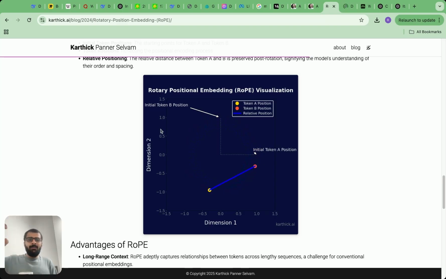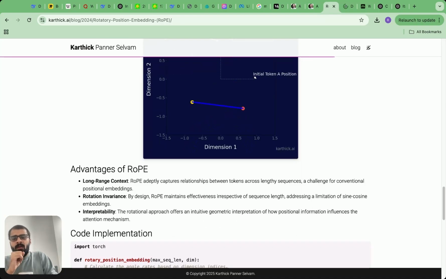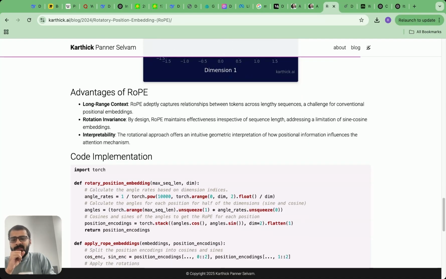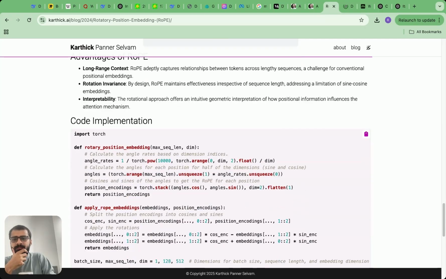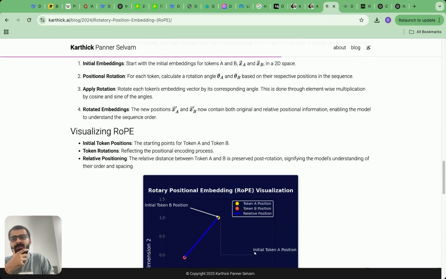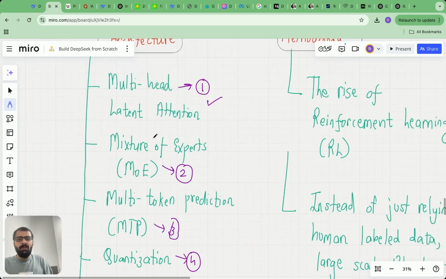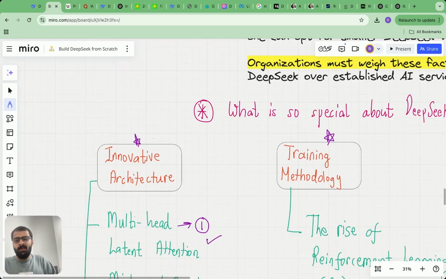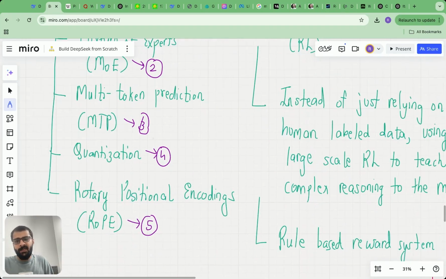So instead of encoding positions in the token embedding itself, we encode it a bit later in the query and in the keys. So this is the rotary positional encoding, which is the fifth key innovation which the DeepSeek architecture implemented. We are going to look at all of this in a lot of detail.